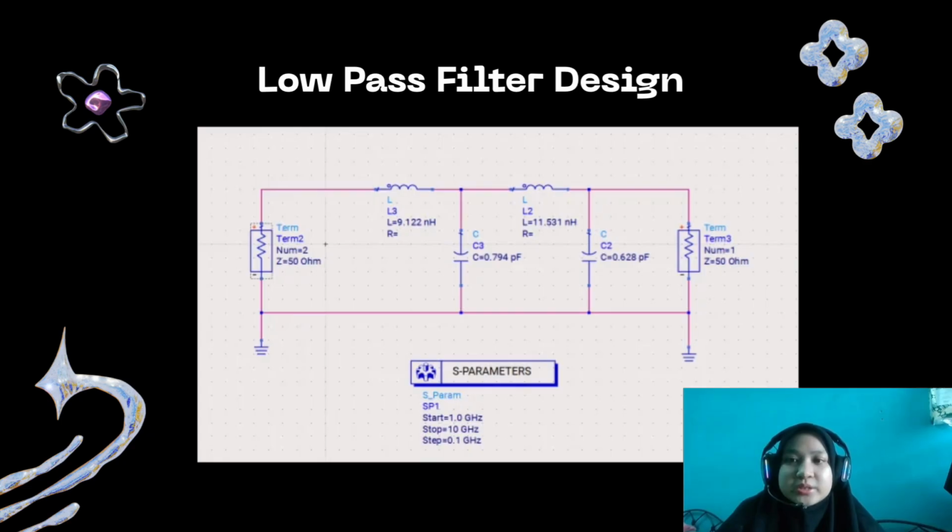This slide shows the low-pass filter design using ADS software. From our report, the design is based on a cutoff frequency of 3 GHz, ripple of 3 dB, and characteristic impedance of 50 ohm. The values of inductor and capacitor are calculated using the insertion loss method to achieve the desired frequency response.